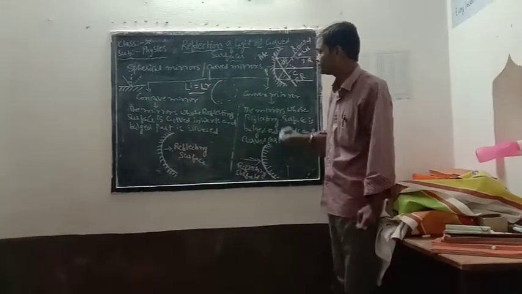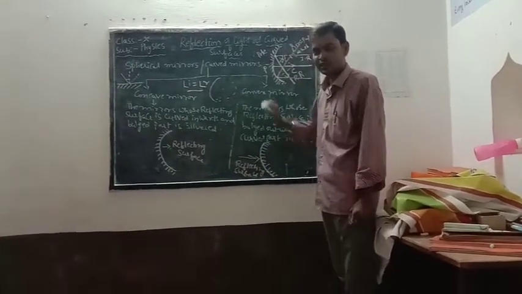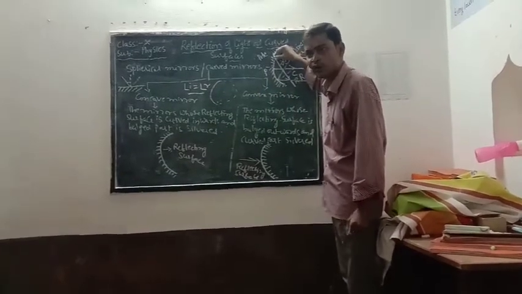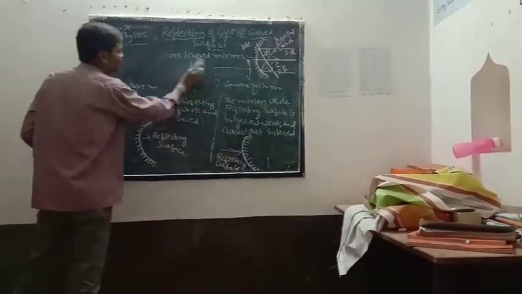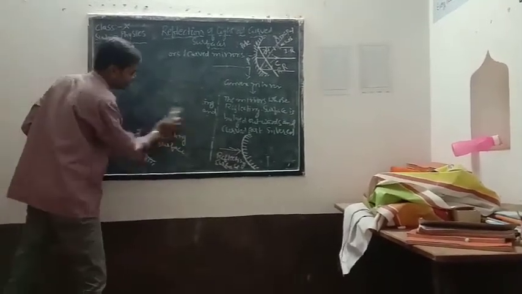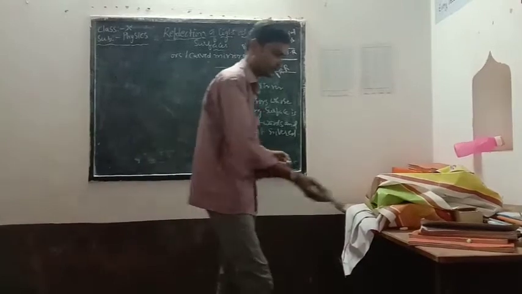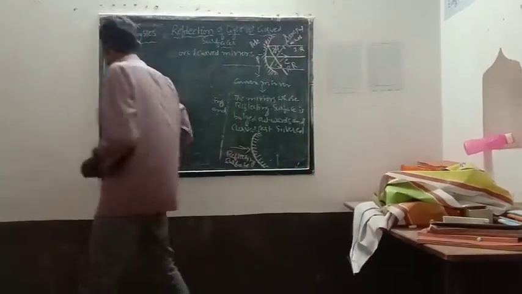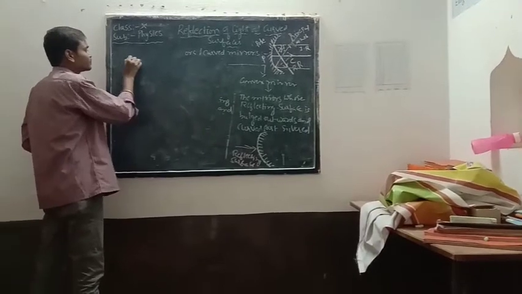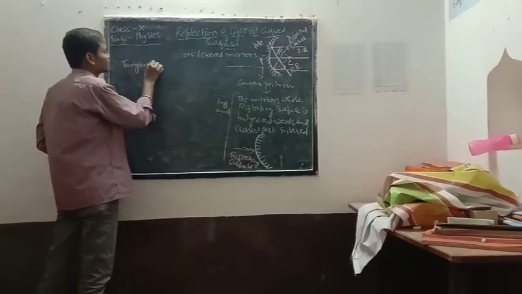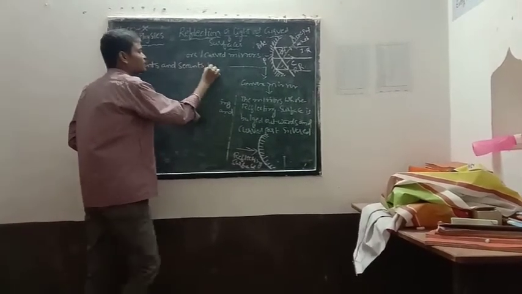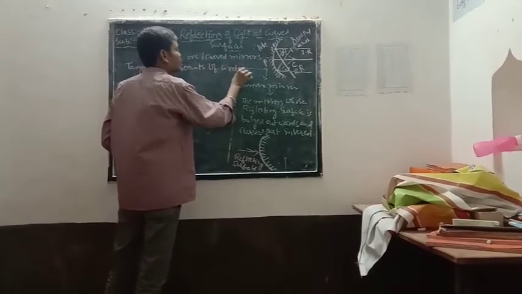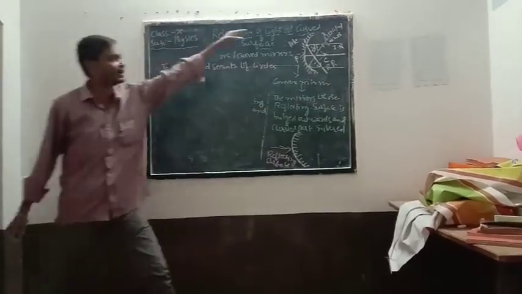Now we have simply learned how to draw the normal. The line joining the point of incidence to the center of curvature is a normal. So one more method is also there to find that. Let us review some part of mathematics, the geometry part. We are all aware of the tangents and secants of circles, isn't it? We are taking that this part is from the sphere only, no?